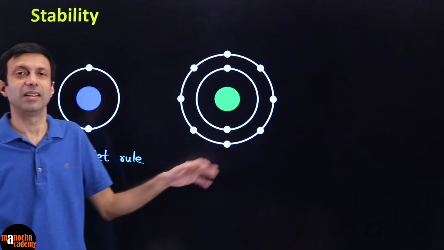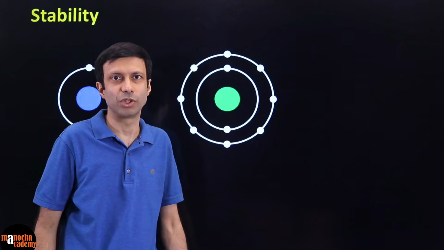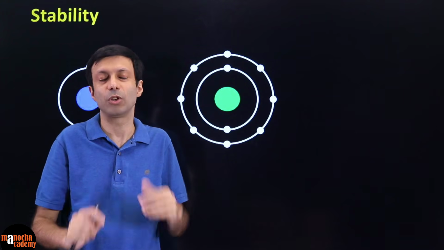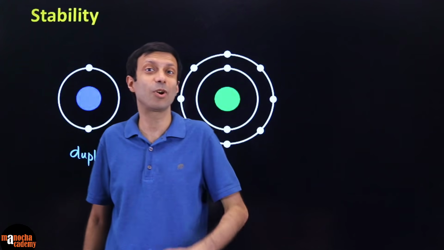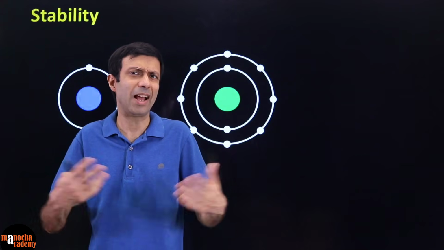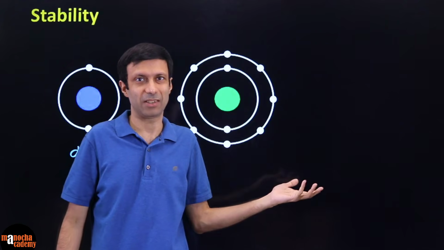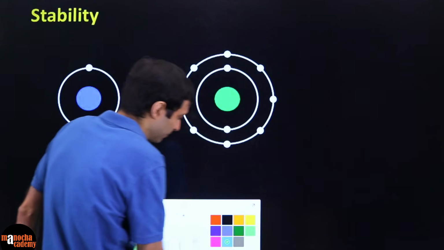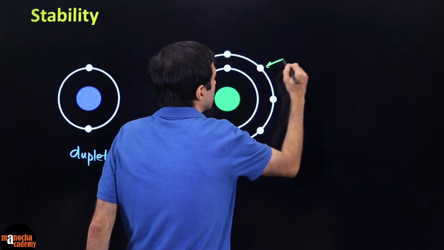And if it has more than one shell, then you only have to look at the outermost shell. If the outermost shell is completely filled up with 8 electrons, because the outermost shell can have a maximum of 8, the magic number is 8. Like in Harry Potter, the magic number is 7. 7 Harry Potter books, 7 Horcruxes, right? Here the magic number is 8, unless you're following duplet. So here you can see the outermost shell is having 8 electrons.